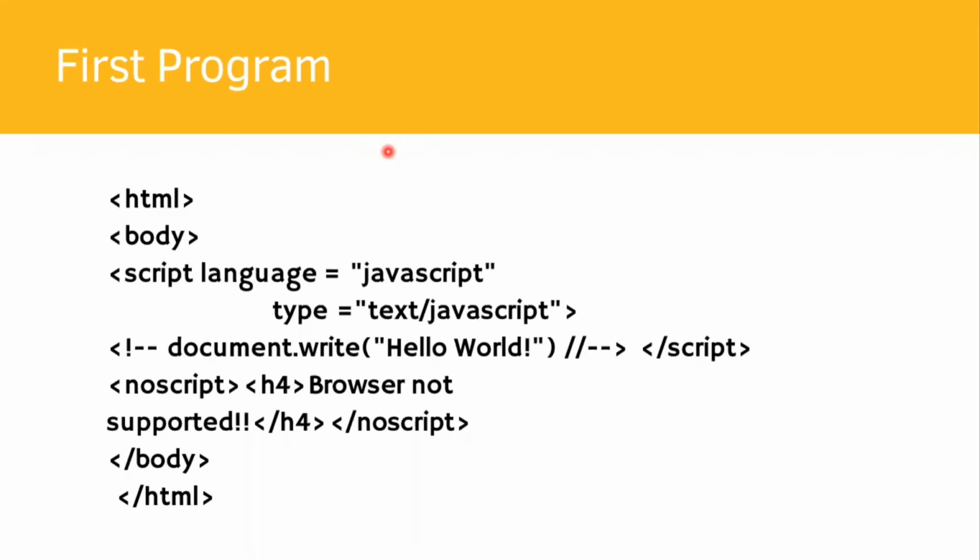Here we can see to insert JavaScript code, I've used the script tag. The language and the type attributes are optional here. Even if you want to insert a JS file, you will use the script tag. But in this tag, you have to mention the src, which will contain the JS file path. You can see we have used a noscript tag here. This line of code will only be executed in case JavaScript is disabled on the browser. You can print or display any user-friendly messages if JavaScript is not supported on the browser.